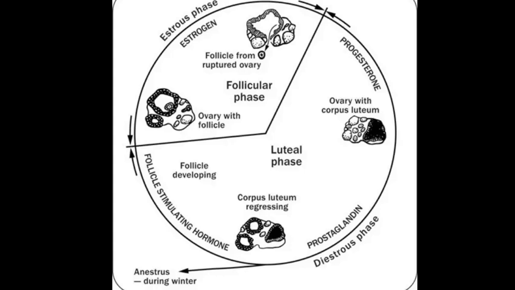The regulation of the estrous cycle is similar to that of the menstrual cycle. The changes in the first half of the cycle are controlled by estrogen, and those in the latter half by progesterone. However, it differs from the menstrual cycle in two respects. First, there is no menstruation at the end of an estrous cycle, in spite of the breakdown of tissue in the female reproductive tract. Second, near the time of ovulation in the middle of the cycle, with a high blood titer of estrogen, there is a strong sex urge in the female animal, and only in this period does the female receive the male and not during the rest of the cycle.